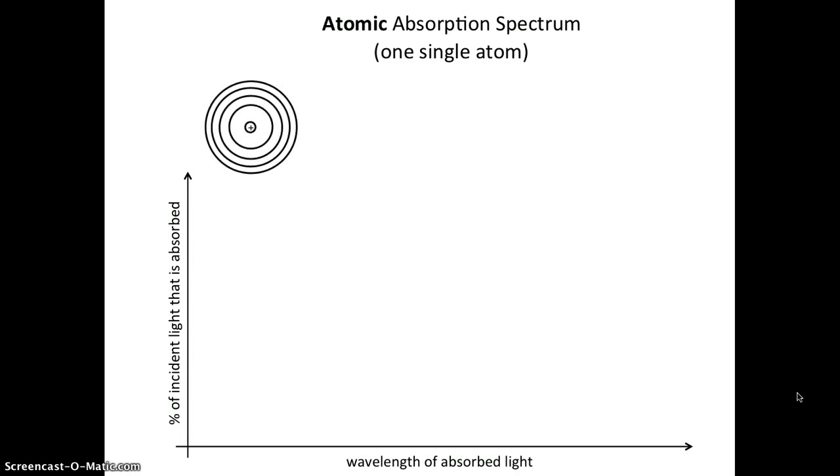So for one atom, we said it's picky, right? We track the different wavelengths absorbed on the x-axis. The y-axis just shows how many of those photons would be absorbed. So here's why atoms are so picky. They're not very creative when it comes to absorbing light. There's only one way for them to absorb light, in fact.